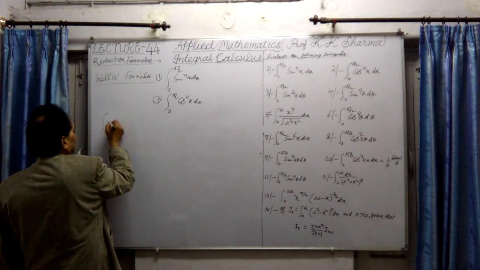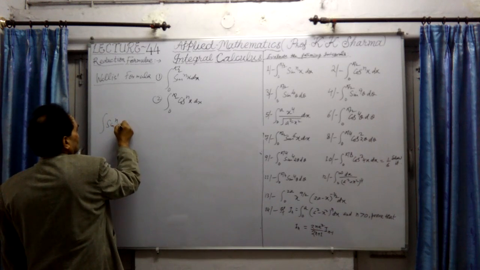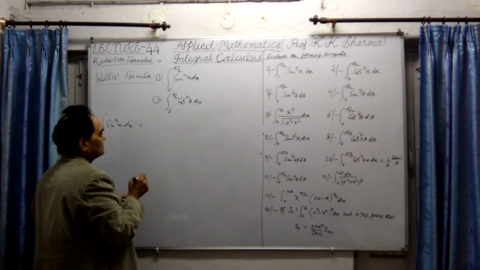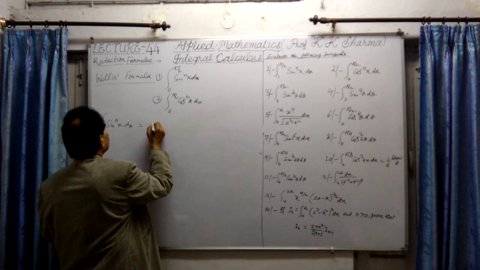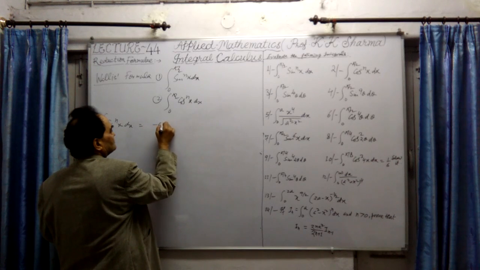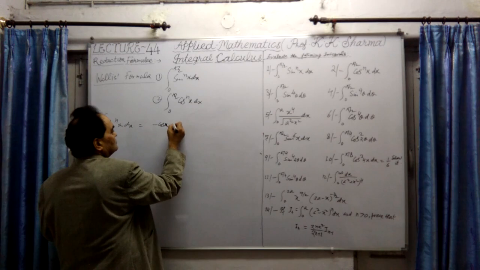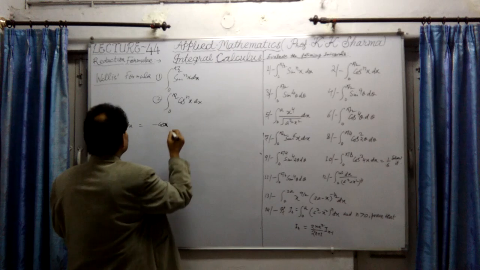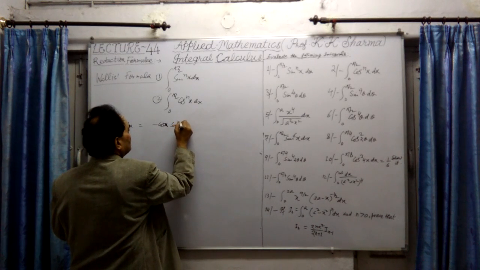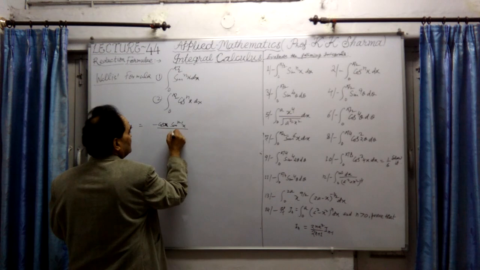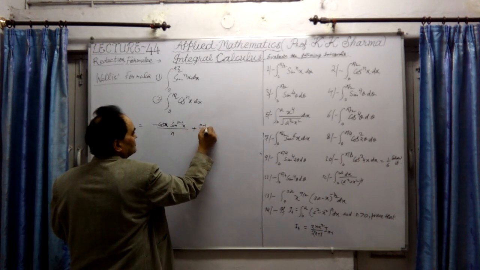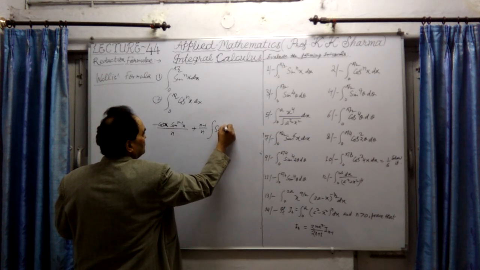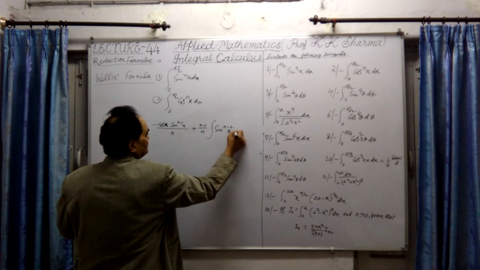We know that the integration of sine to the power n x dx is equal to minus cos x sine to the power n minus 1 x divided by n, plus n minus 1 upon n times the integration of sine to the power n minus 2 x dx.